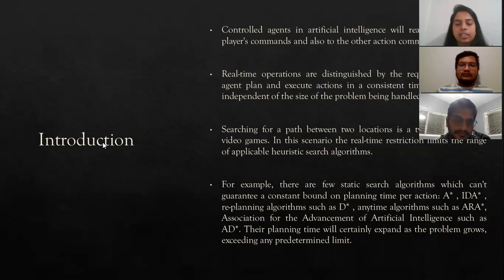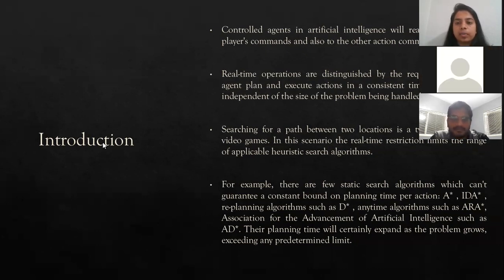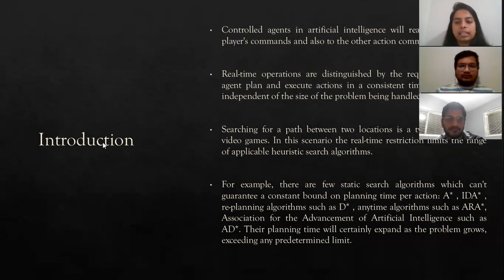To discuss the agents in artificial intelligence, they will react quickly to the player's commands and also to other commands. Real-time operations are distinguished by the requirement that an agent plan and execute actions in a consistent time interval that is independent of the size of the problem being handled. For example, there are a few static search algorithms which cannot guarantee a constant bound on planning time per action, like A star, IDA star, ARA star and AD star. Their planning time will certainly expand as the problem grows, exceeding any predetermined limits.